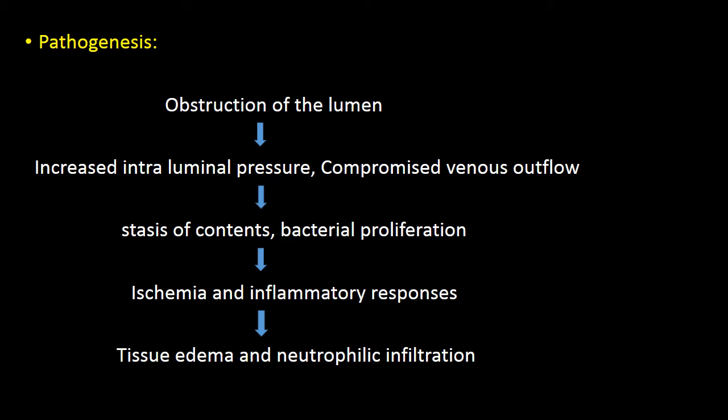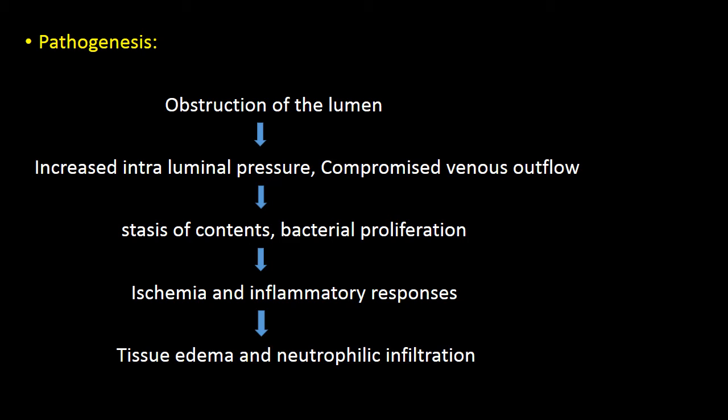Once this pressure increases, it results in increased tension in the appendix wall. Because of this increased tension, there will be decreased venous outflow from the appendix wall.